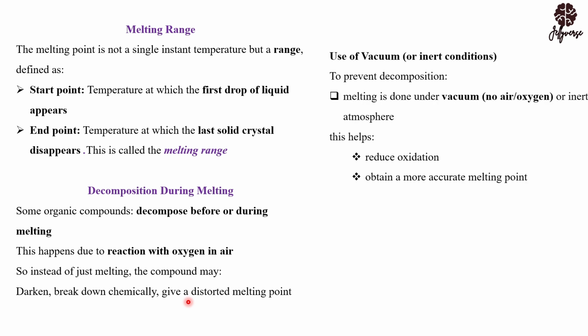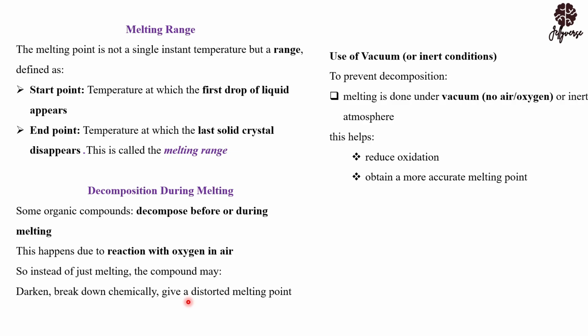Now, for us to prevent this, we have to make the melting occur under vacuum. The vacuum is an inert atmosphere where oxidation is reduced. Oxidation is when oxygen is exposed to the compound and it undergoes an oxidation reaction. This step is reduced, so decomposition is likely not to occur.